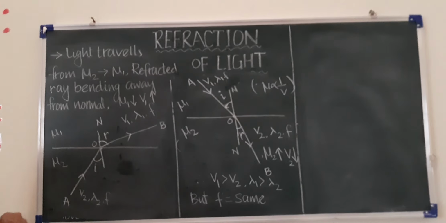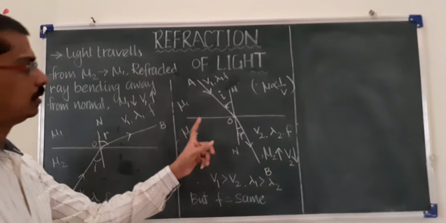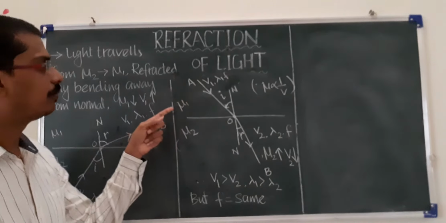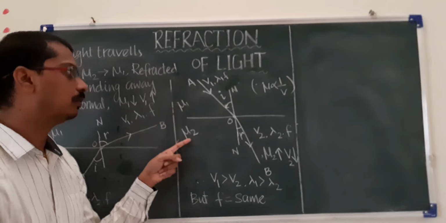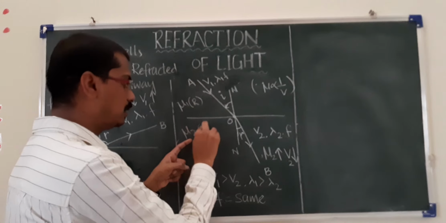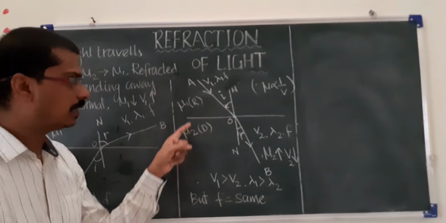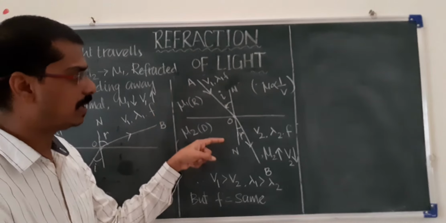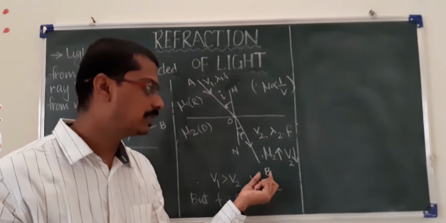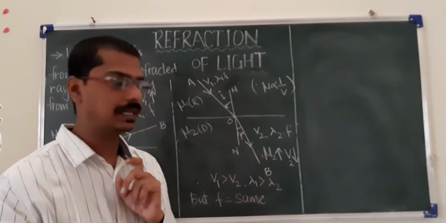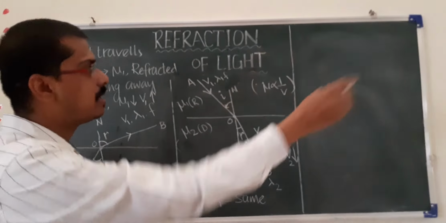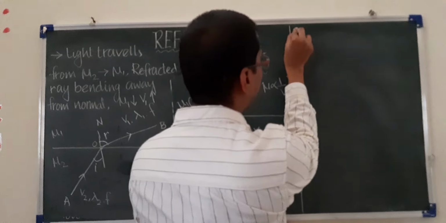The laws of refraction I am explaining according to this condition. What is this condition? The light is traveling from mu1 to mu2. The lower refractive index is the rarer medium, and this is the denser medium. The light is traveling from rarer medium to denser medium. What will happen? The bending is towards the normal, the velocity of the refracted ray is decreased, and the wavelength also decreased. The frequency remains constant. According to this, we can take the laws of refraction.